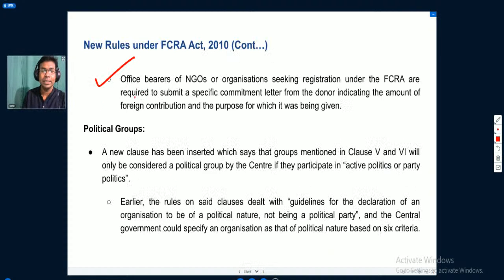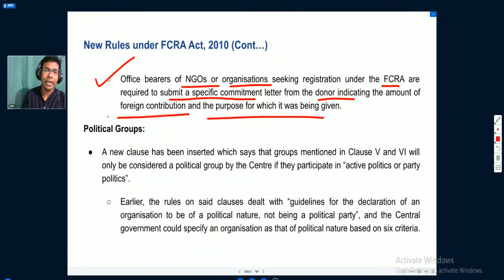Apart from this, the office bearers of NGOs or organizations who are seeking registration under the Foreign Contribution Regulation Act are required to submit a specific commitment letter from the donor indicating the amount of foreign contribution and the purpose for which it is being given. Now, it was also made very important that a person who is donating to these NGOs